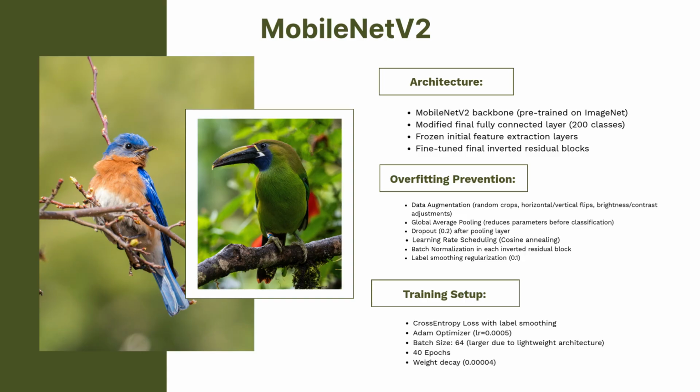So the MobileNet V2 architecture is also pre-trained on ImageNet. Here we froze the initial layers and fine-tuned the inverted residual blocks. Furthermore, to prevent overfitting, we use data augmentation techniques like random crops, horizontal and vertical flips, and brightness and contrast. We also introduced a pooling layer, which reduces the parameters before the classification. We added a dropout of 0.2 after the pooling layer. Furthermore, there is also batch normalization and label smoothing regularization of about 0.1.